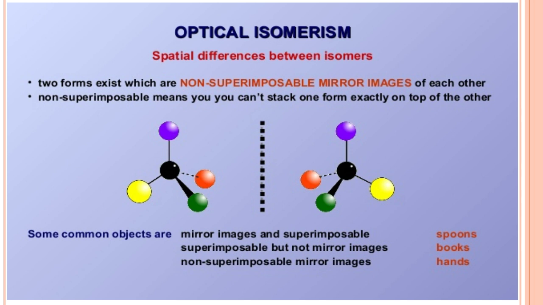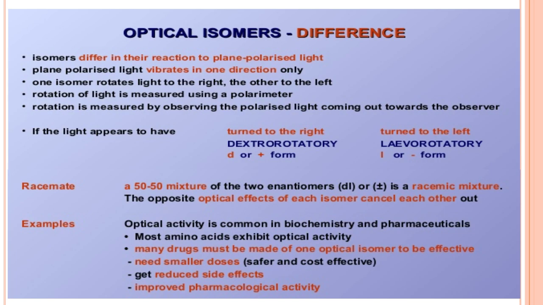Some common objects can be mirror images and superimposable, or superimposable but not mirror images, or non-superimposable mirror images. These are some of the objectives, along with optical isomers, their classification and the differences.